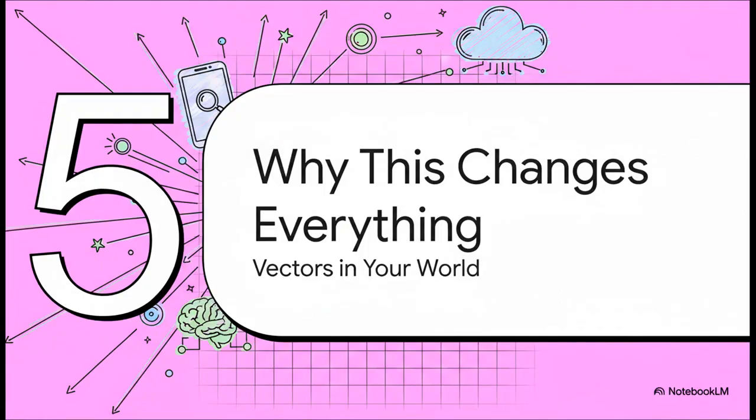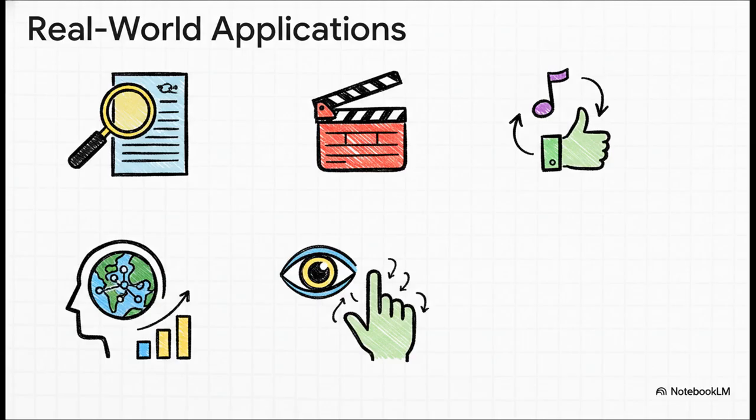So why does all this matter? I mean, this isn't just some abstract math exercise. This idea of turning information into vectors and navigating vector space is the engine that powers so much of the technology that you and I use every single day. Every time you search for something on Google, your question and all those web pages are turned into vectors to find the closest match. Recommendation engines, whether it's for movies or music, represent you and the items as vectors to find stuff you'll love. It's being used in neuroscience to analyze brain scans, in computer vision to recognize hand gestures, and, as we saw, in economics to model entire countries.